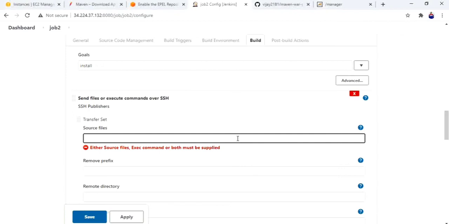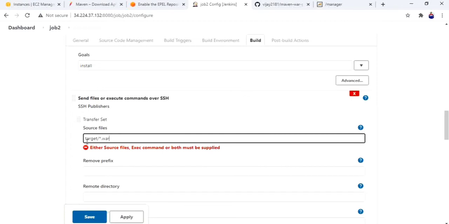Source file, source target, not var. This is the Jenkins workspace.